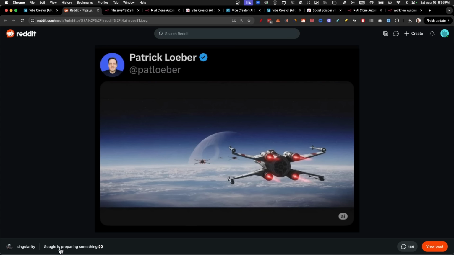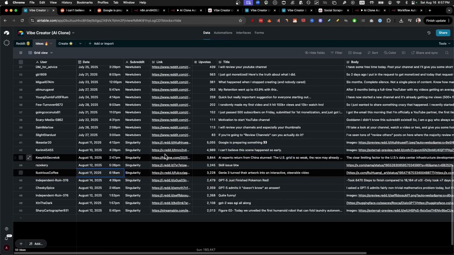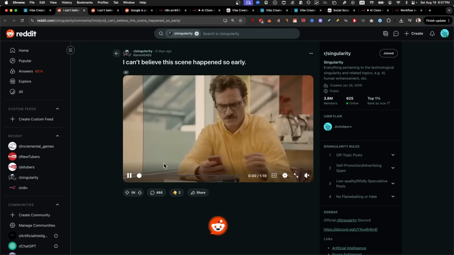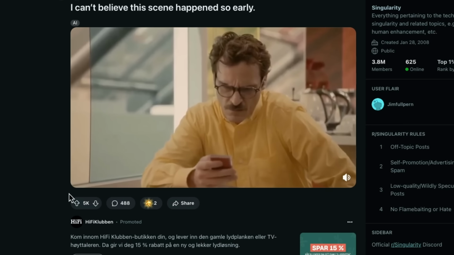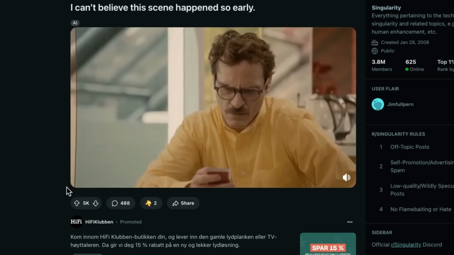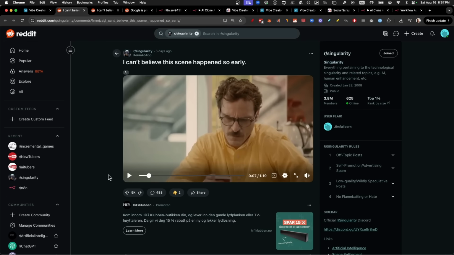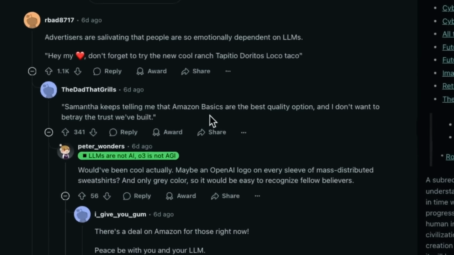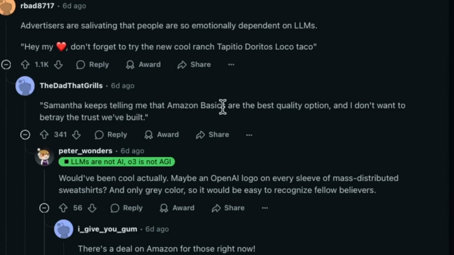Literally just a photo saying Google is preparing something. The next one with also around 5,000 upvotes, probably talking about GPT-5 not being able to access O3, 4.1, and so forth. Samantha keeps telling me that Amazon Basics are the best quality option.